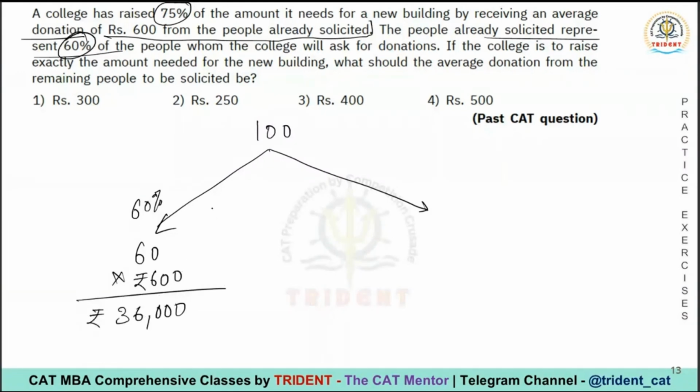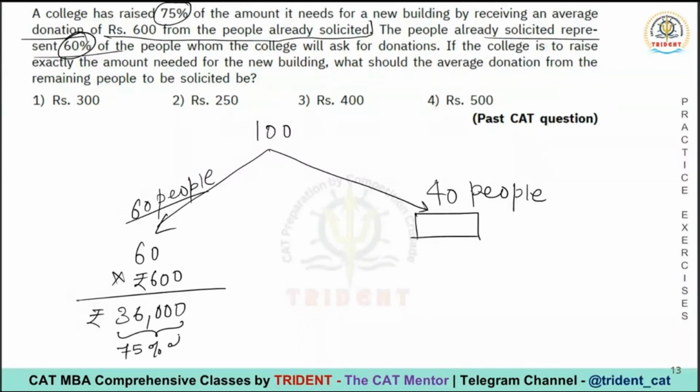Now the balance is going to be how much? 40 people still need to be solicited. We have accounted for 60 people. Read the question carefully. A college has raised 75% of the amount from these 60% of the people, which means that this 36,000 is 75% of the total amount. So whatever is left, that is 25% of the total amount, these 40 people will pay.